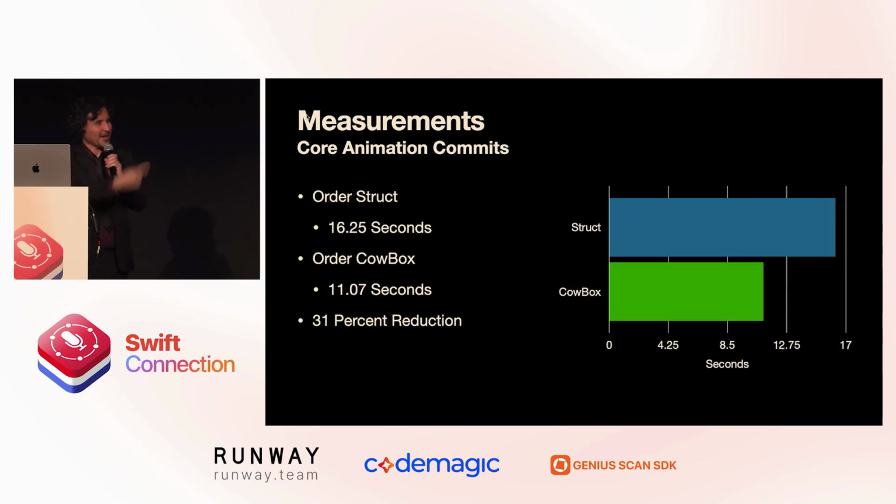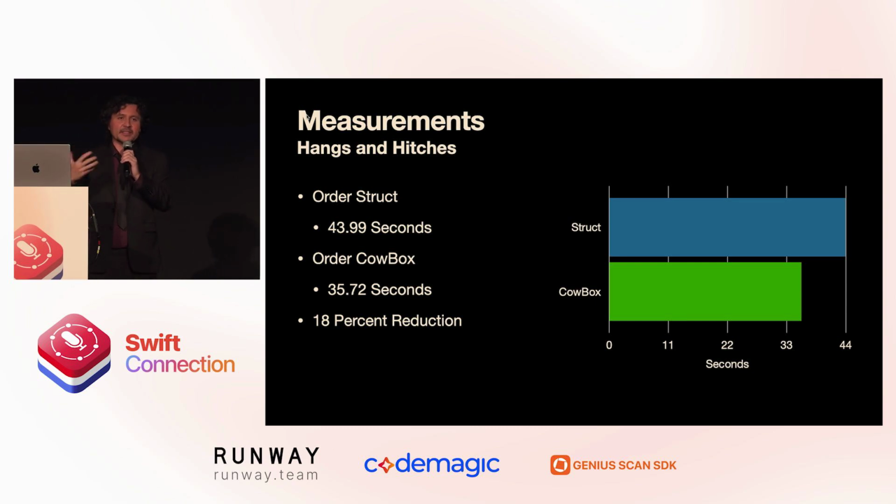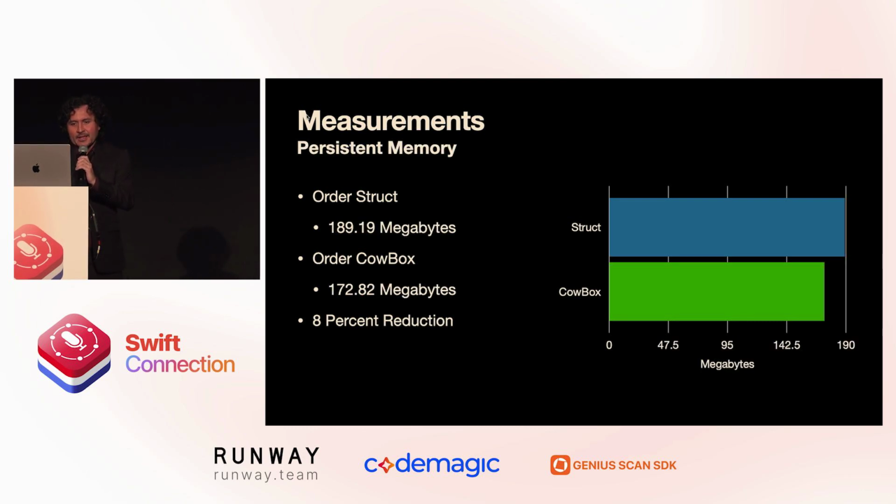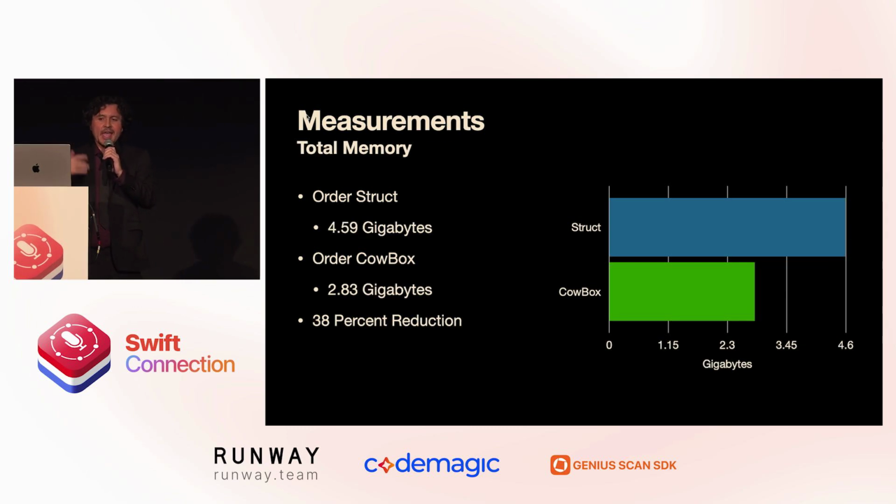Core Animation commits reduced by 31% with CowBox. Hangs and hitches, which is expensive work blocking on the main thread, reduced by 18% with Swift-CowBox. Persistent memory bytes reduced by 8%. And total memory bytes, which is active persistent memory plus memory that was retained and released over the app lifecycle, is reduced by 38%. So, this is awesome, right? These are double-digit performance improvements to CPU and memory. This is legit impact.